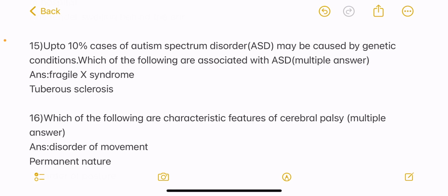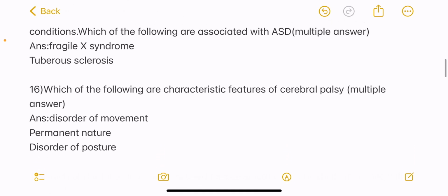Now quickly moving on to this video's questions. So from question number 15, up to 10% cases of autism spectrum disorder may be caused by genetic conditions. Which of the following are associated with autism spectrum disorder? So it's a multiple correct answer question, and the answers are Fragile X syndrome and tuberous sclerosis.